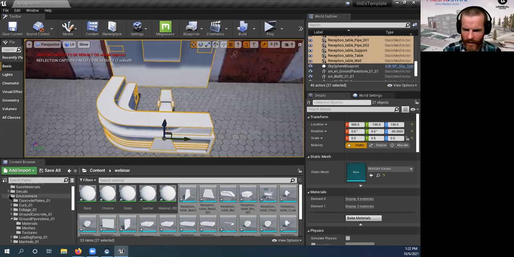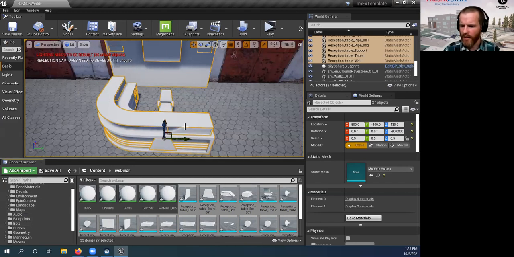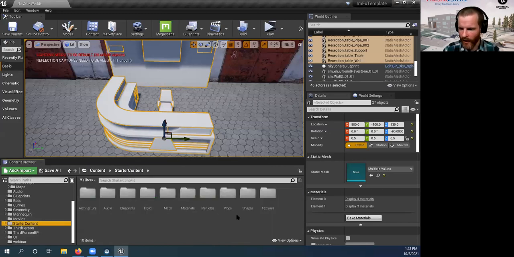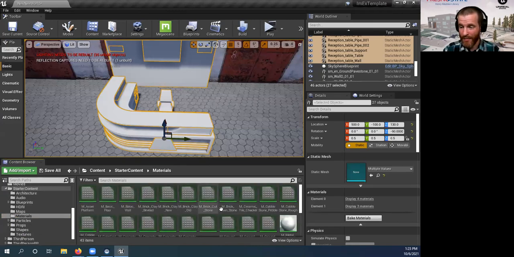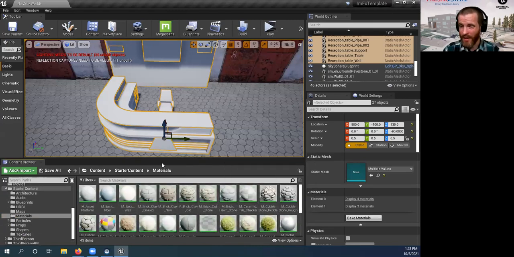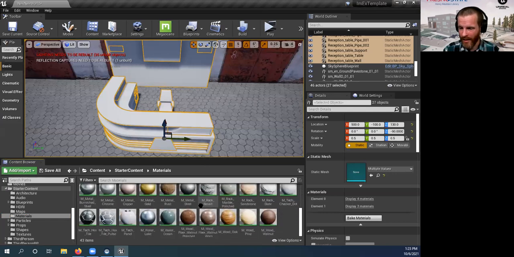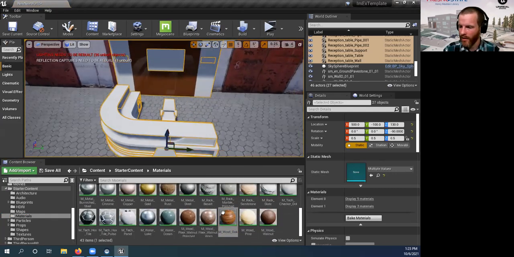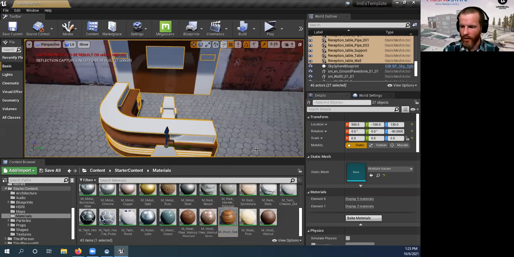All right. Now, since we're doing a reference interaction, wait, hold on. All this stuff is white. All the colors came in white. Something that Unreal Engine gives you right out of the box, all you have to do is ask for it when you start up a project, is plenty of starter content. All these materials that you can just drag and drop on. So I'm going to grab some of those. I like this oak. Let's make some things oak. Good enough. Let's make this desk oak.